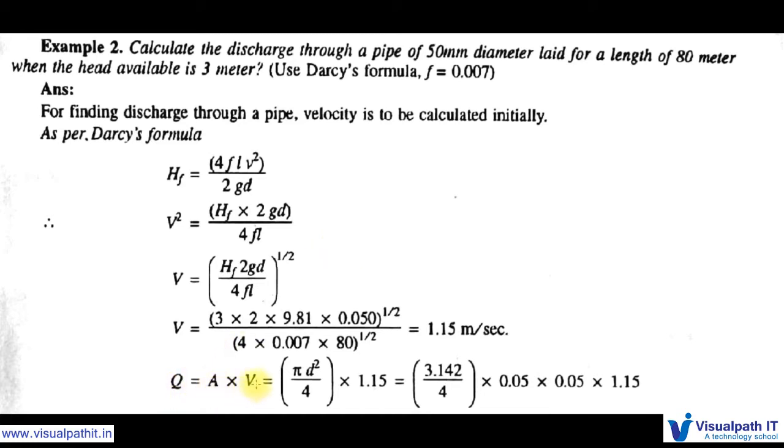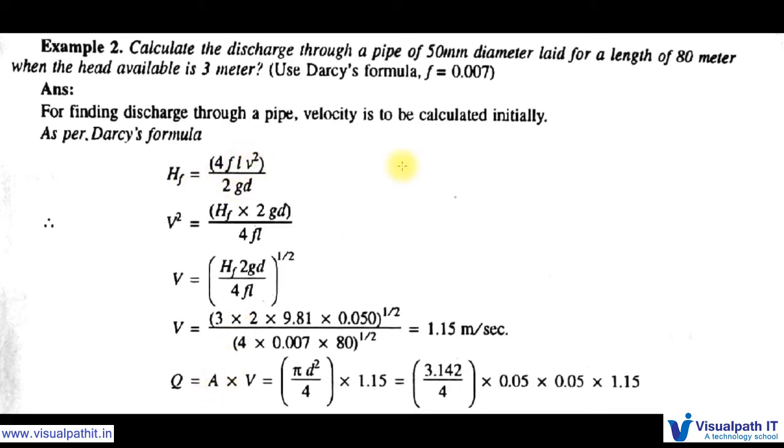Q is equal to A into V. We say it as the continuity equation. Here Q is the flow, A is the area of the pipe, V is the velocity in the pipe. And here we need to calculate the Q value. From this formula, we can calculate the V value.